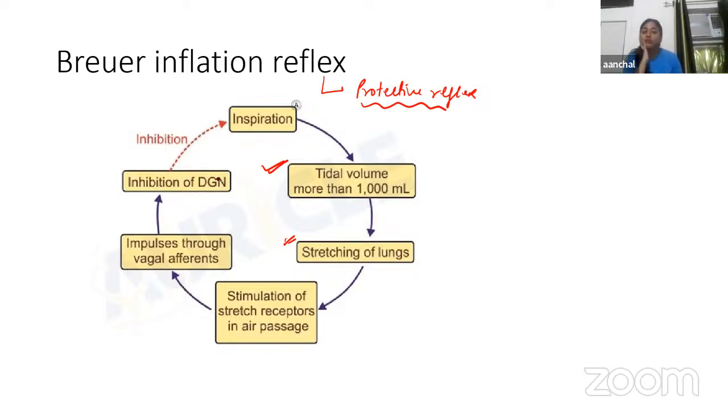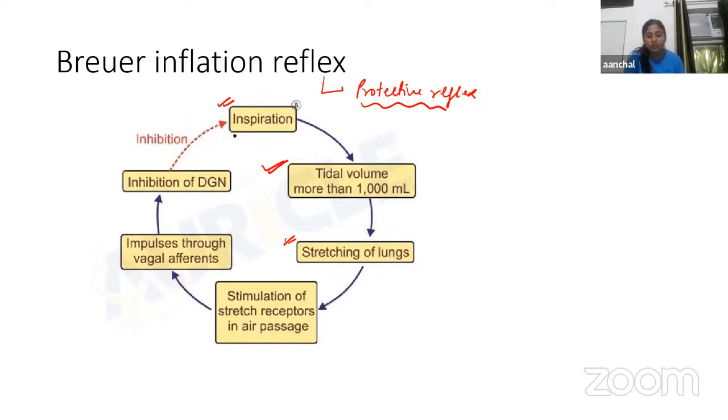So if there is inhibition of DRG, there will be inhibition of inspiration. So this is how this phenomenon works, because it restricts the inspiration and limits the overstretching of lung tissue.